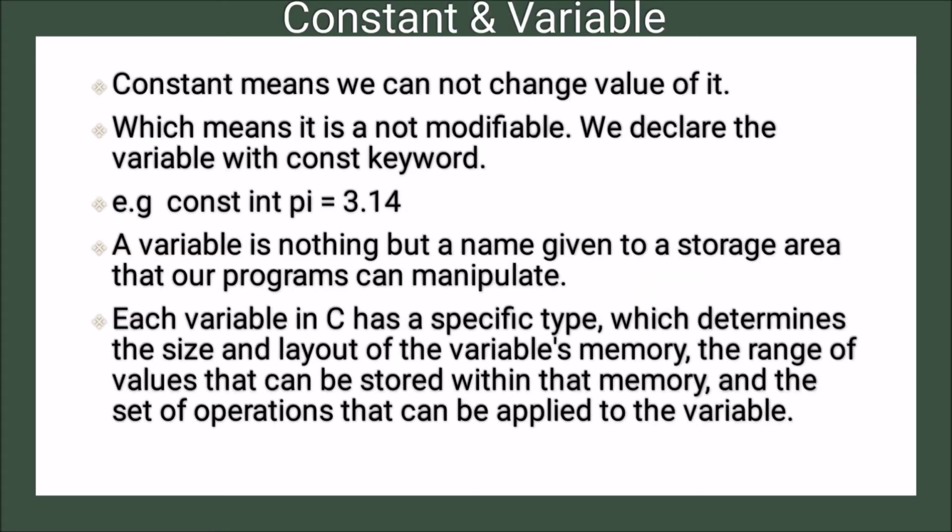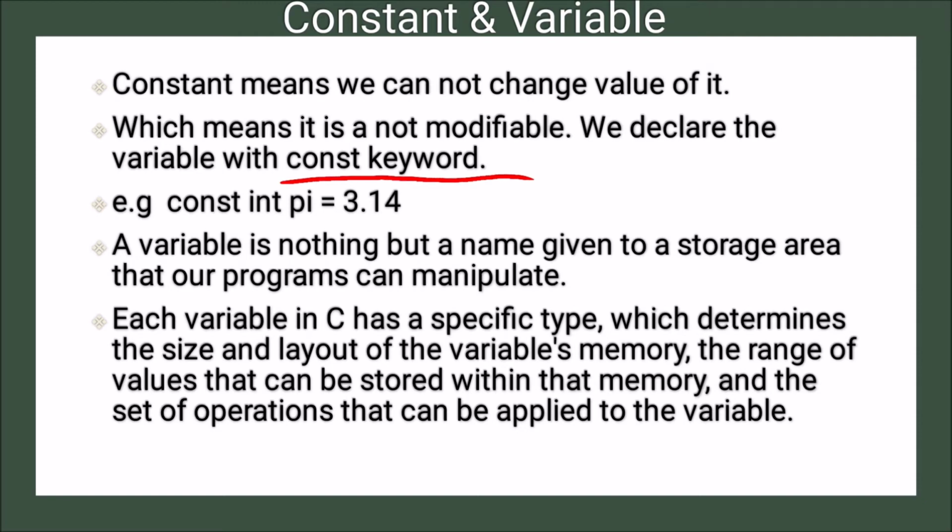Next, what is a constant and what is a variable in C. Constant means we cannot change its value, which means it is not modifiable. We declare it with the const keyword. Something whose value will never change during the execution of the program is a constant.